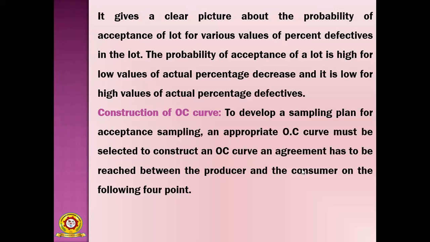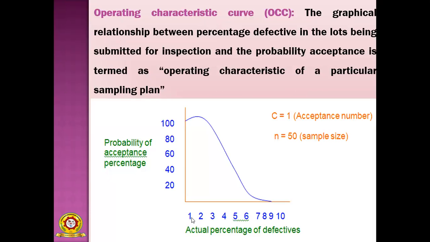Then it gives a clear picture about the probability of acceptance of a lot for various values of percent defectives in the lot. At 1% defectives, how much are you accepting, and at 2% defectives, how much are you accepting?